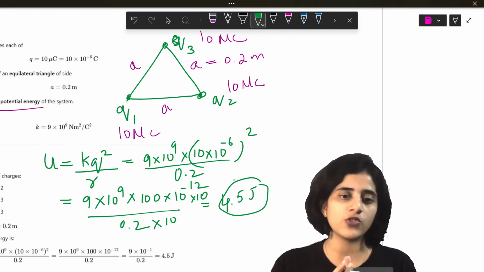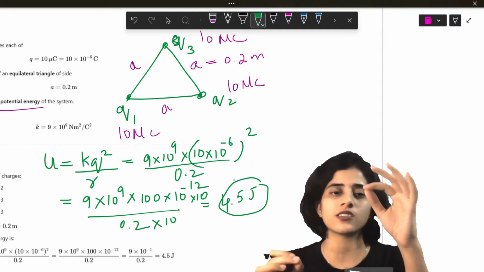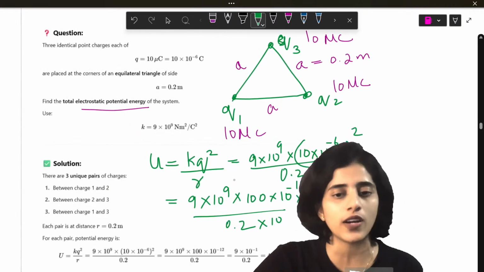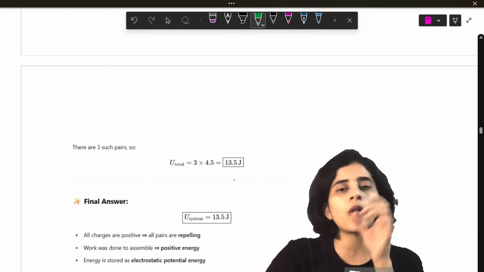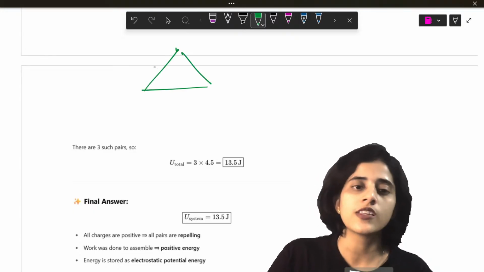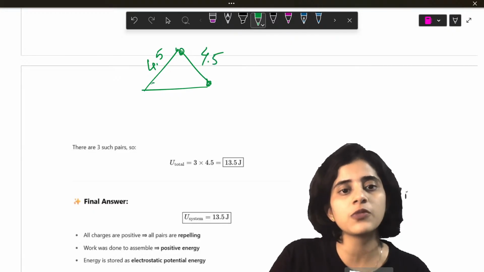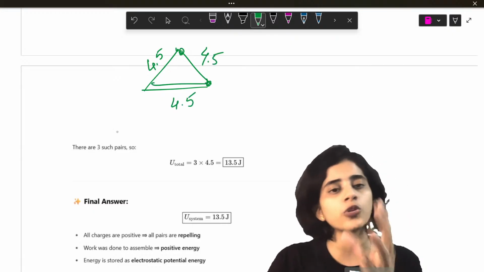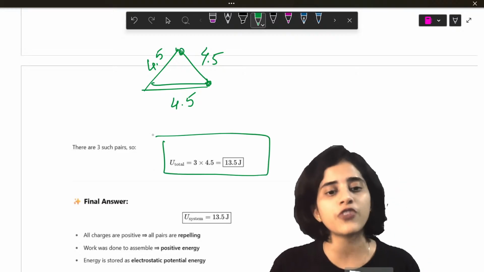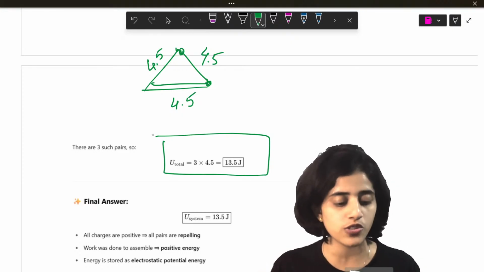So what is 4.5 joules? 4.5 joules is the potential energy between two charges. It could be between Q1 and Q2, or Q2 and Q3, or Q3 and Q1. The potential energy between one set is 4.5. So the potential energy between these two is 4.5, between these two is 4.5, between these two is also 4.5. So the total potential energy is 4.5 into 3, which is 13.5.